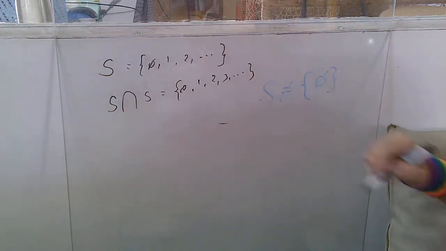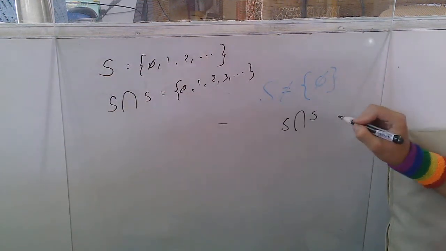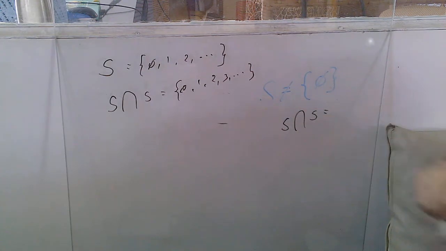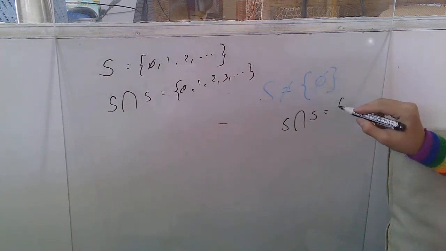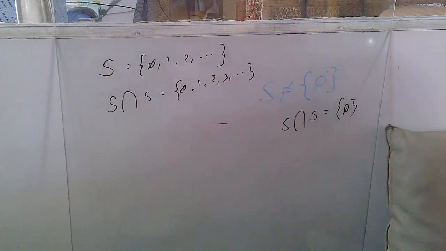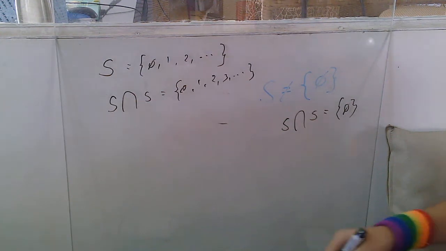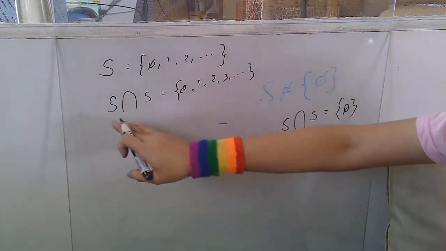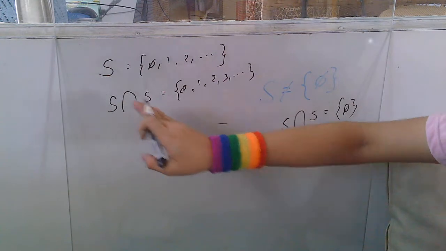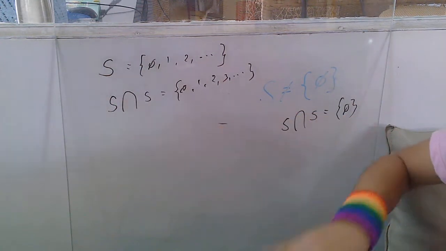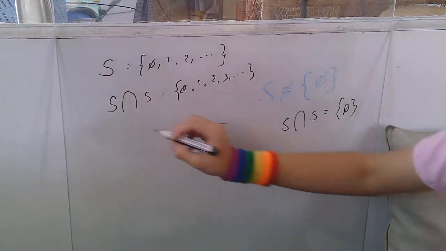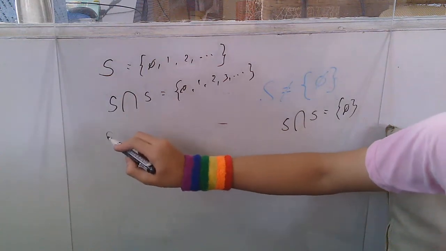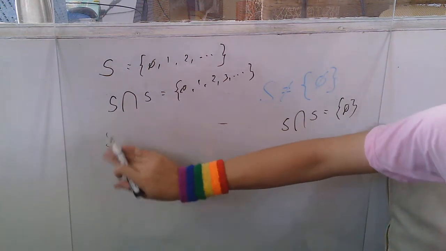But here, if we were to make an intersection with itself in this S, it would be an empty intersection. And if it's empty, it's got nothing in common. So therefore, no pussy set. But since this set with itself shares something common, which is just the elements of this set, it contains a pussy set. So from here, we can conclude that S has a pussy set.